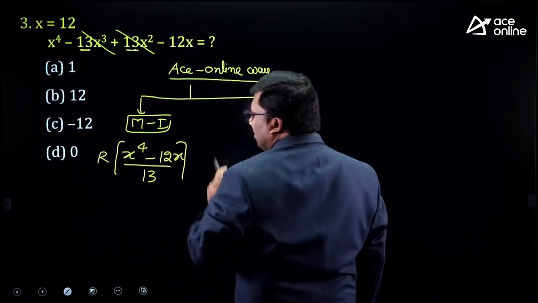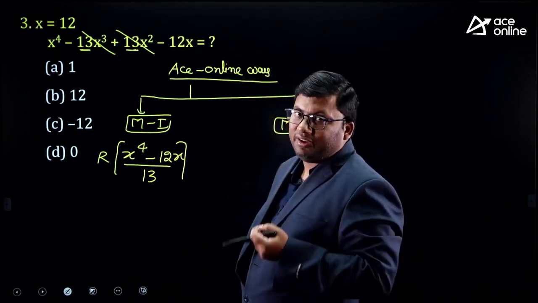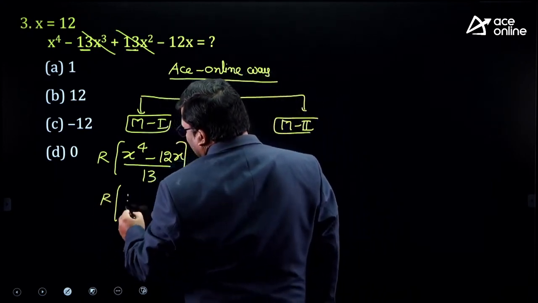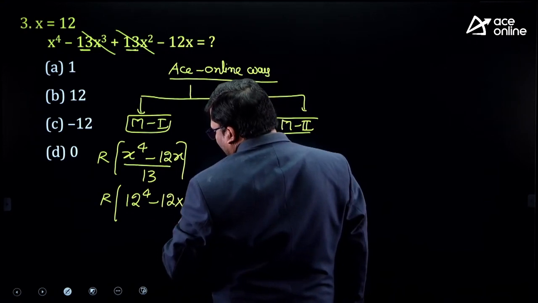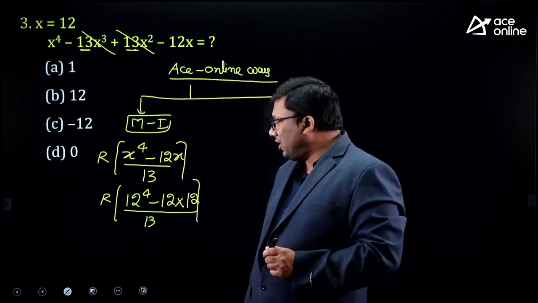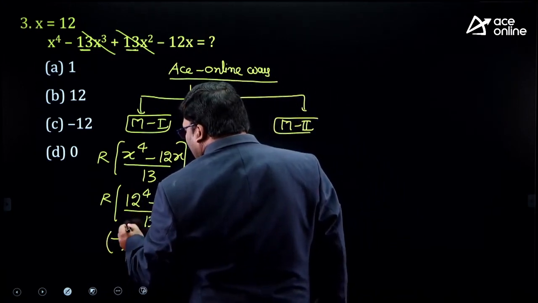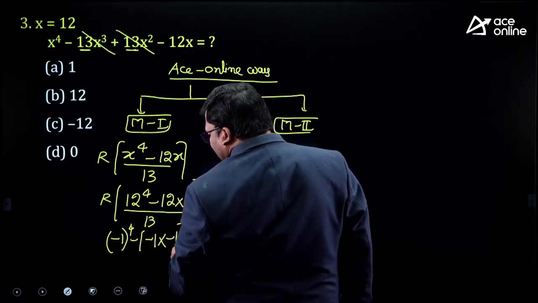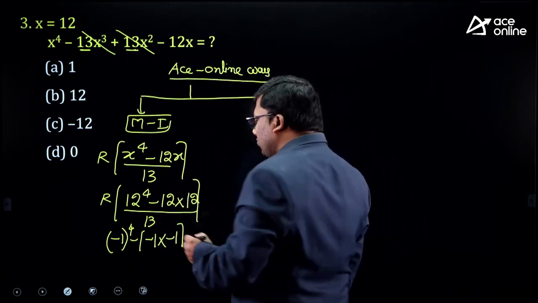This method we have already seen. Previous two problems we did like this, depending upon the coefficient, we used the number system related concept. X is how much? X is 12. So 12 power 4 minus 12 into 12, divided by 13. 13 ones are 13, so it is minus 1. Minus 1 power 4 is 1. 13 ones are 13, minus 1. Minus into minus is plus. 1 minus 1 is 0.